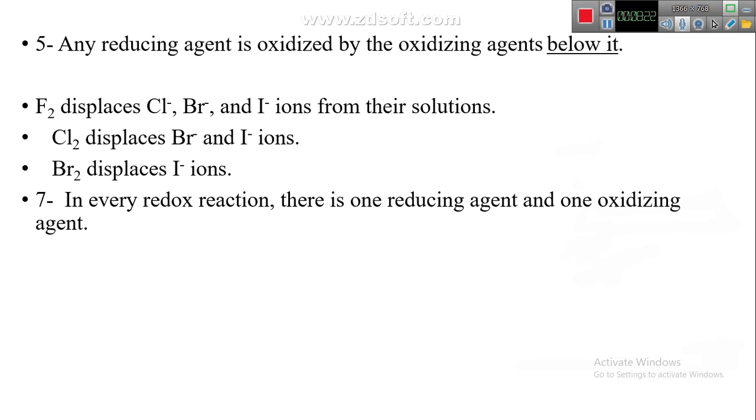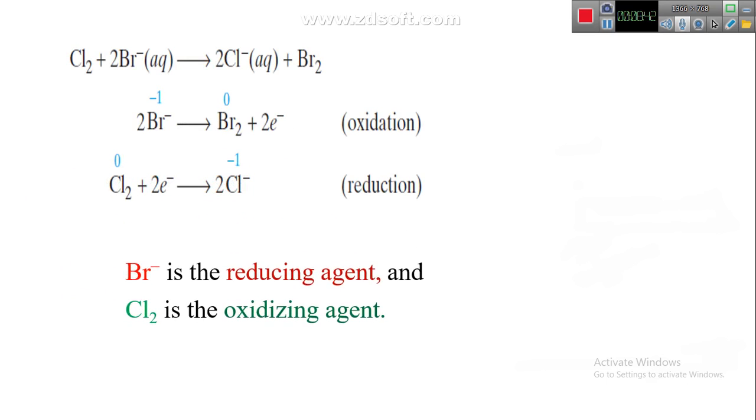In every redox reaction, it means oxidation-reduction reaction, there is one reducing agent and one oxidizing agent. For example, let's study this example.